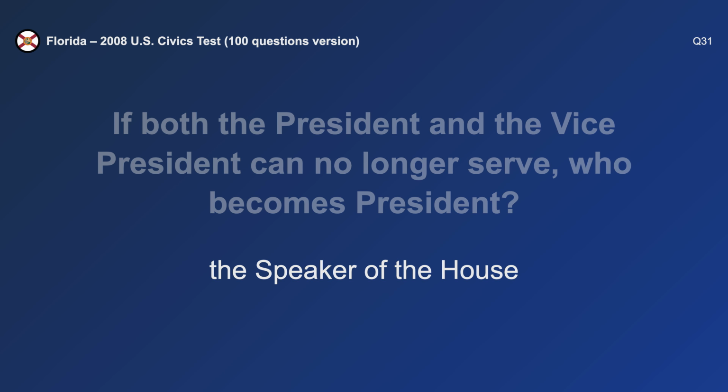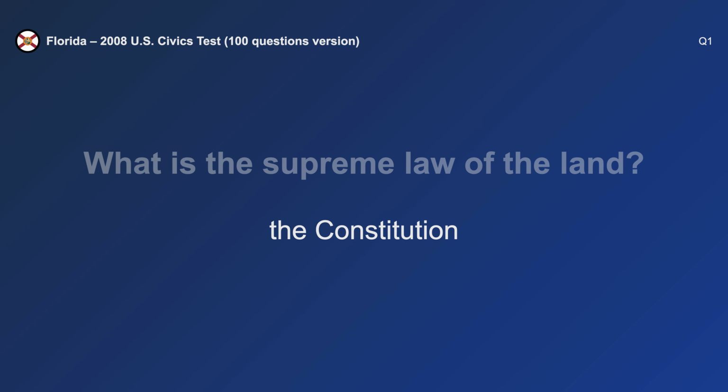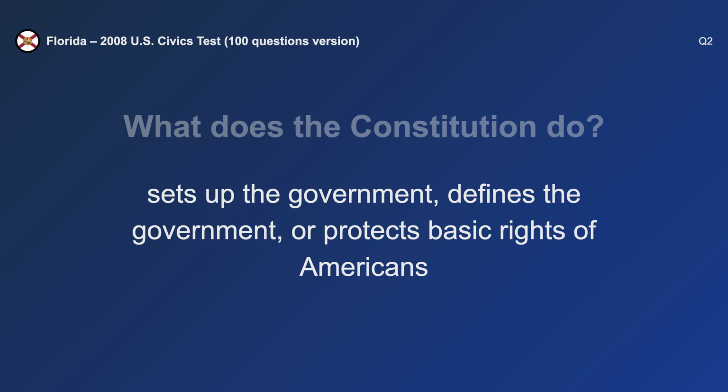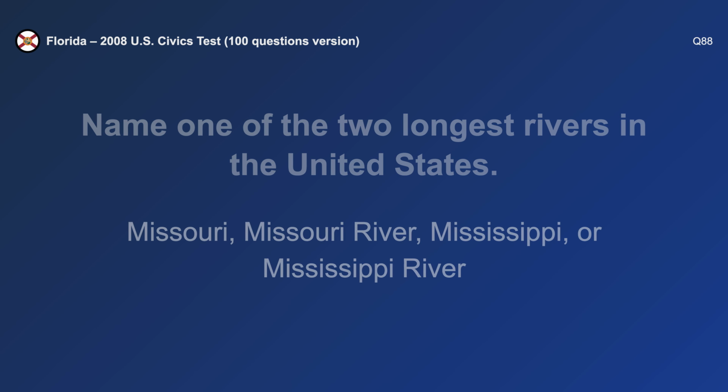If both the president and the vice president can no longer serve, who becomes president? The Speaker of the House. What is the supreme law of the land? The Constitution. What does the Constitution do? Sets up the government. Name one of the two longest rivers in the United States. Mississippi.